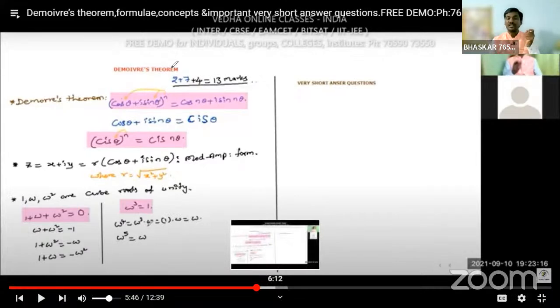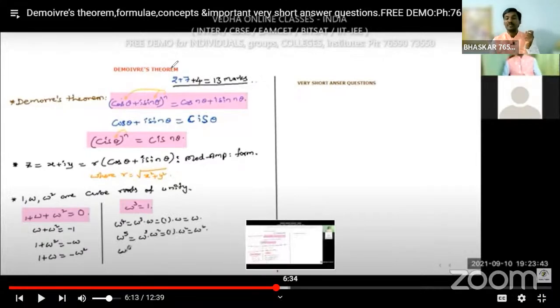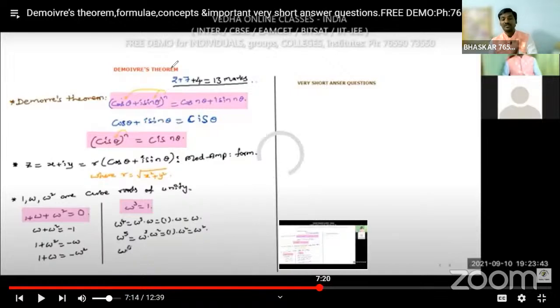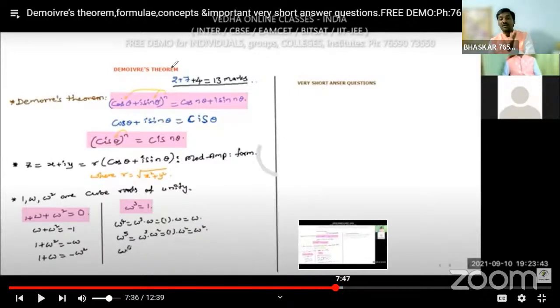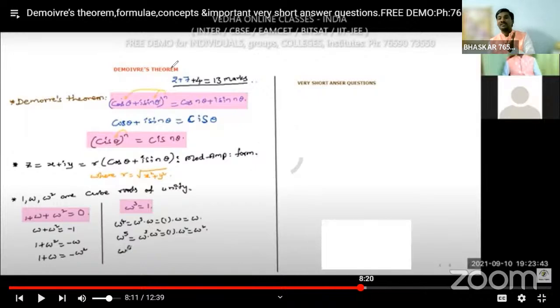Omega cube is 1. Omega power 4 is omega cube into omega, so we get omega only. Omega power 5 is omega square. Omega power 6 is omega cube whole square, that means it is 1 only.